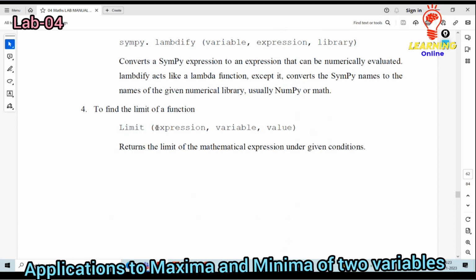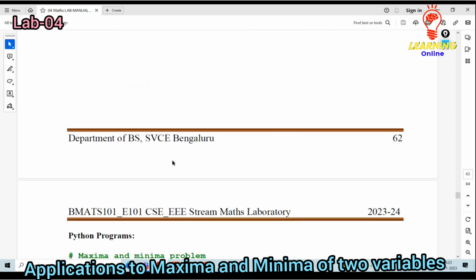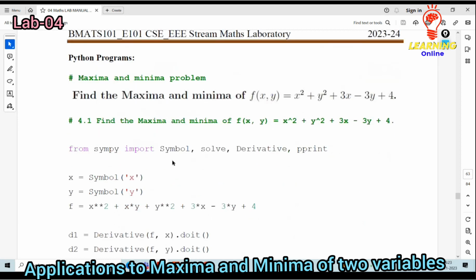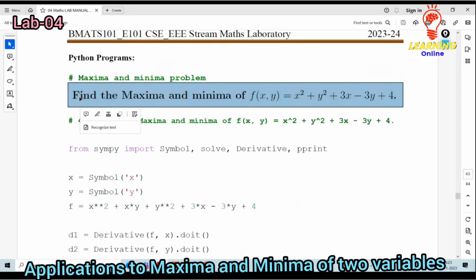For that limit expression, variable, value. Okay, if you define this, then you will get the limit solution itself. Now we can discuss with respect to the numerical. The numerical would be defined.